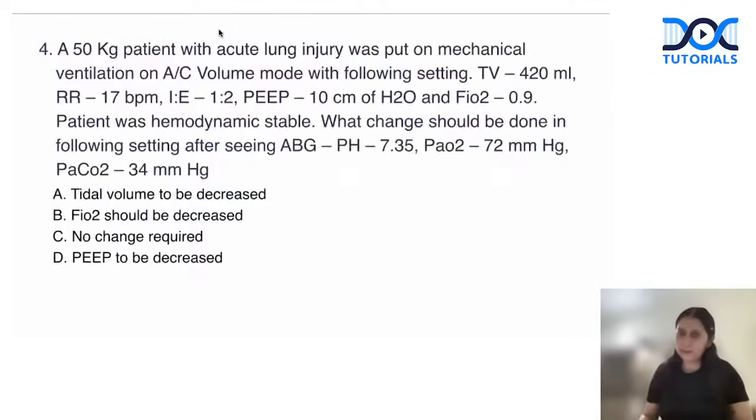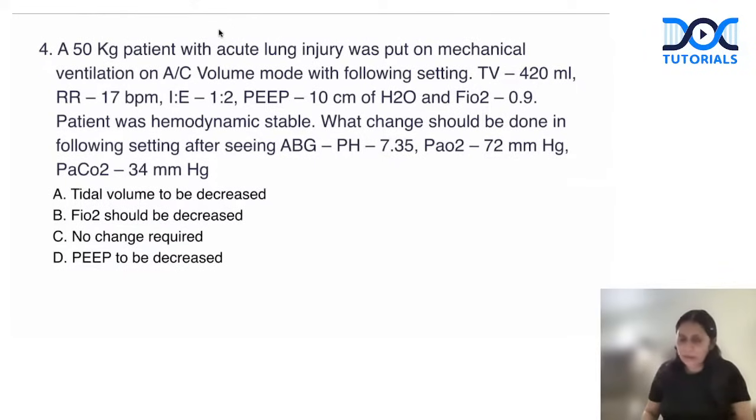So coming to the next question. The next question is from a very, very important topic, mechanical ventilation. Questions on mechanical ventilation nowadays, I'm seeing, are being asked very commonly. First question: a 50 kg patient with acute lung injury was put on mechanical ventilation on assist control volume mode with the following settings: tidal volume 420 ml, respiratory rate 17 per minute, IE ratio 1:2, PEEP 10, and FiO2 0.9.